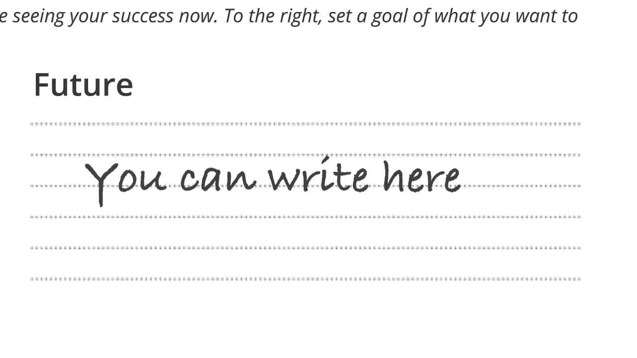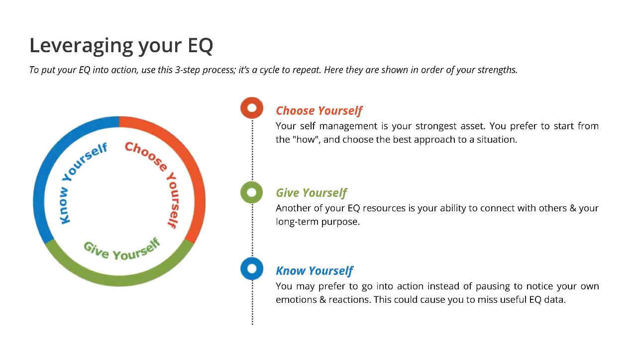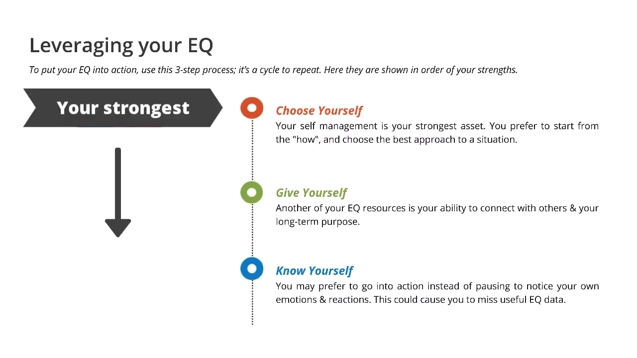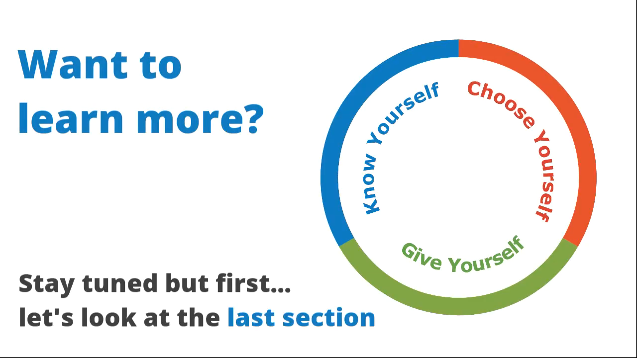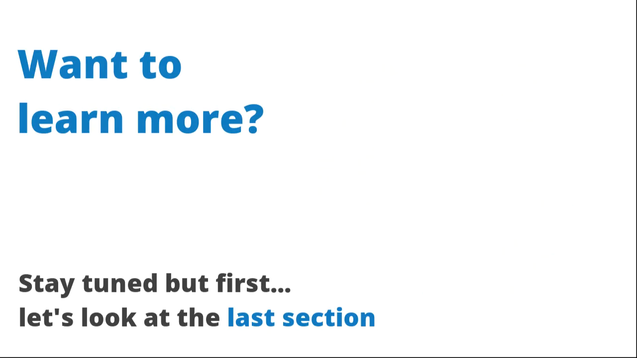change over time. Now let's look at leveraging your EQ. Here we list 3 areas: know yourself, choose yourself, and give yourself. They are listed in order of your strengths. If you'd like to hear more about this model, stay tuned until the end to hear our suggestions for your next steps with EQ and 6 Seconds.